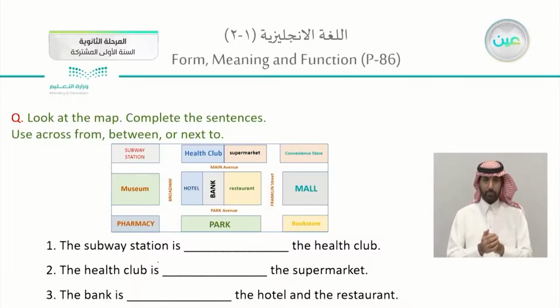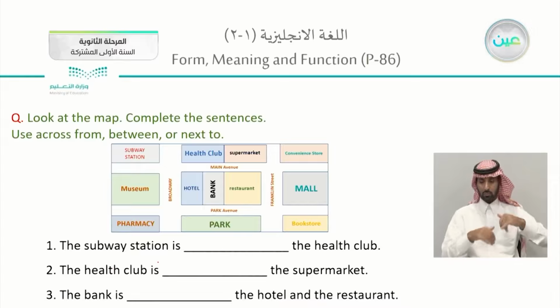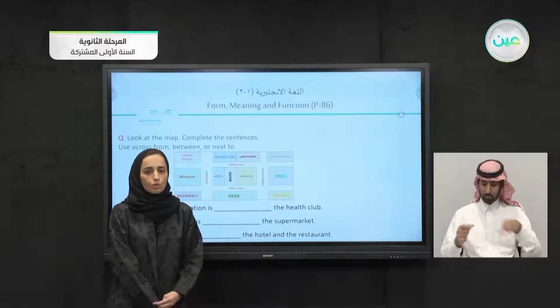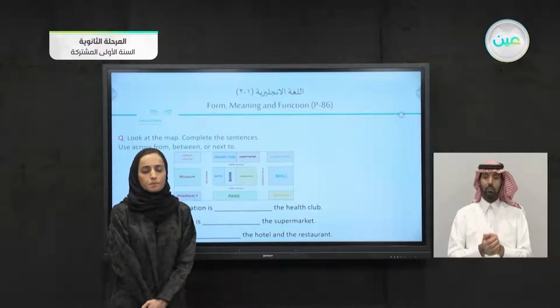We're having actually the Broadway, Main Avenue, Franklin Street, and Park Avenue. Subway station, health club, supermarket, a convenience store. Then we have a mall, restaurant, bank. We're having a hotel and a museum, a pharmacy, park, and a bookstore. Give yourself some time to study the map before you go into the exercise.